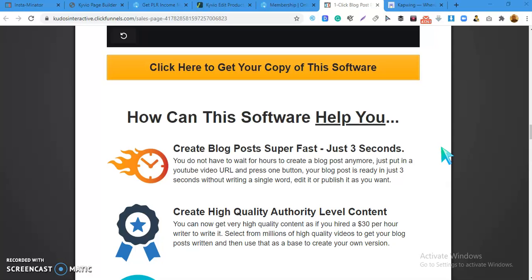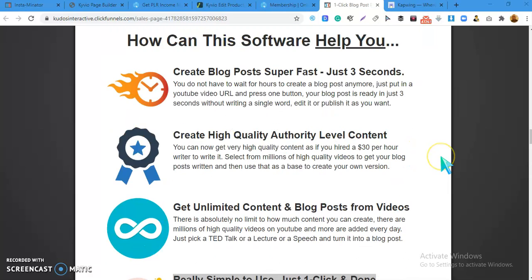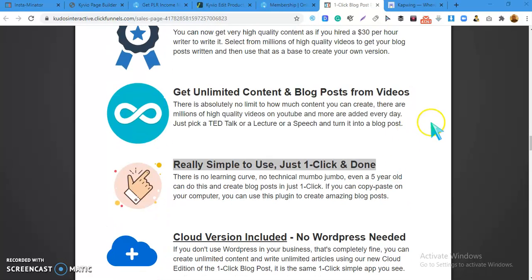All you need to do is just pick up a YouTube video URL, press a button, and then your article will be ready in seconds without even writing a single word. And all you do is just publish your content for it to go live. Also, with this software you will get high quality content that you also get from professional writers as well. And if you pick up this software, you can create unlimited content and blog posts from videos.